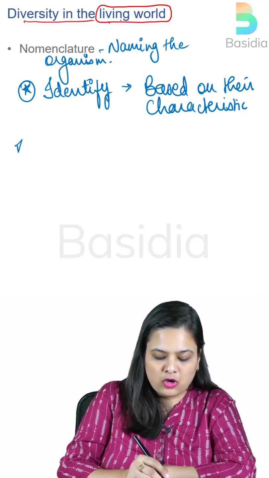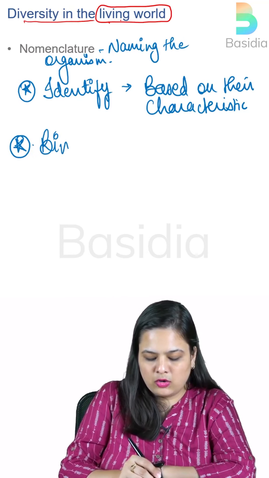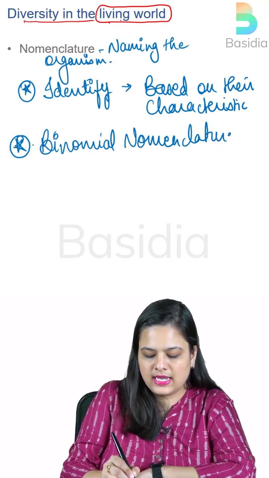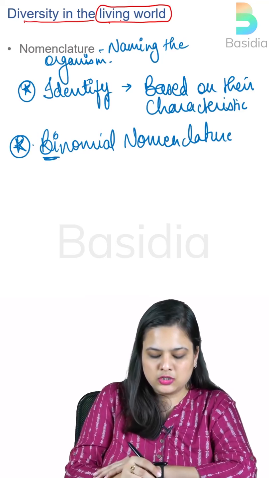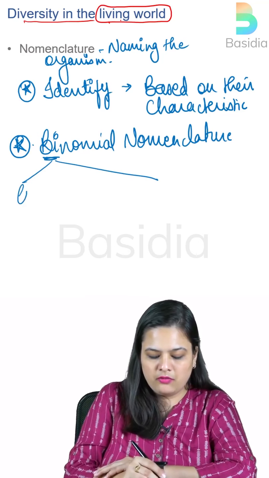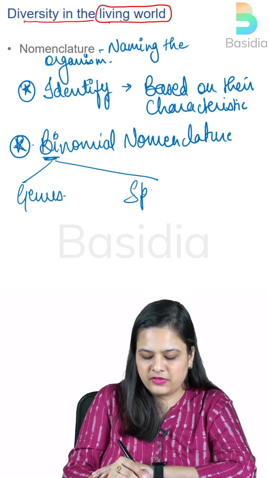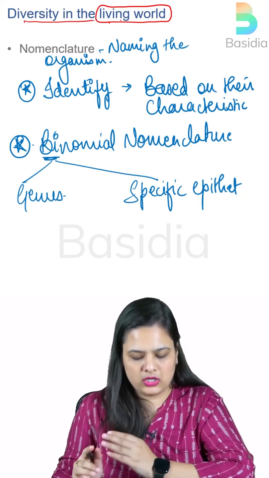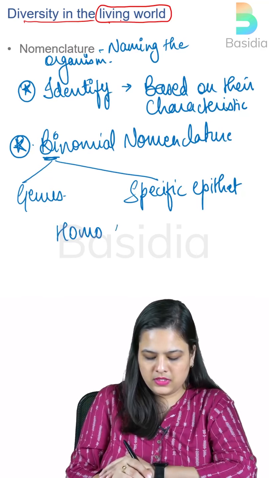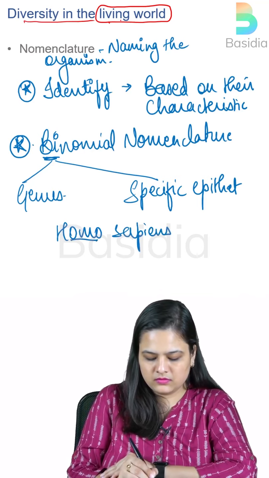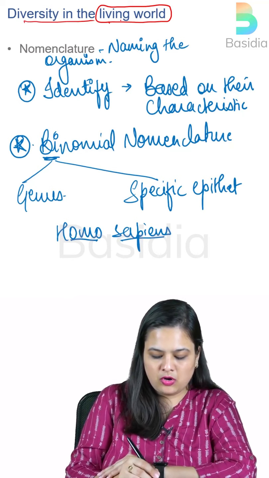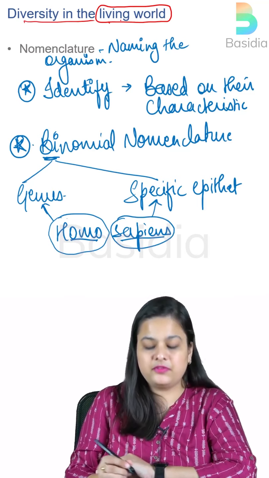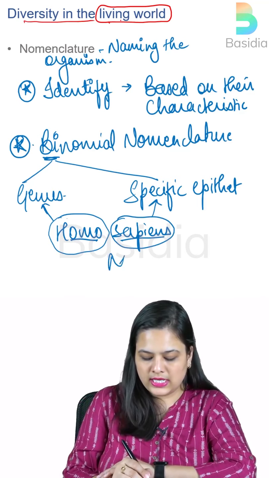Okay. Now, for nomenclature, we have something called binomial nomenclature. And as the name goes, bi as in two components. So it is going to have two components to it. One is the genus and the second is the specific epithet. Now, this specific epithet is also the name of the species of an organism. So, for example, if we talk about Homo sapiens, the Homo part will be the genus and sapiens is the specific epithet or the species. Now, you can also take the example of Mangifera indica.